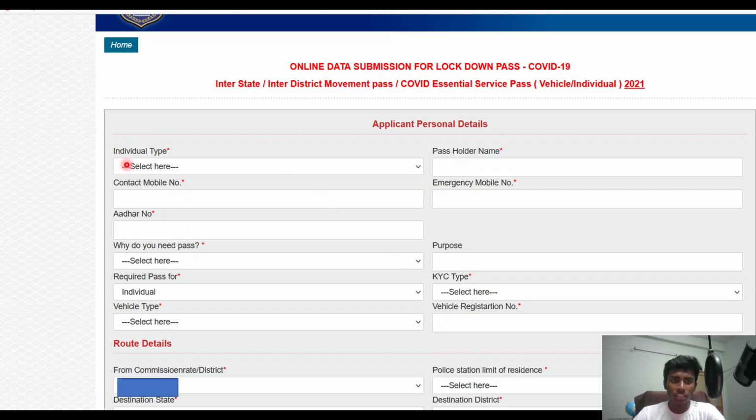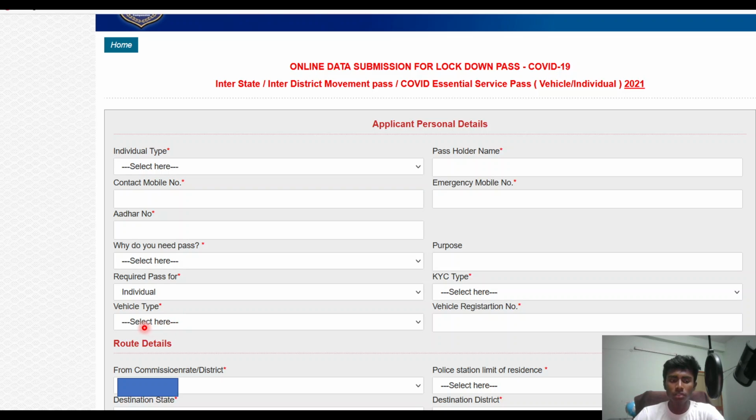Here you have to select the gender and the pass holder name, your contact number, your emergency number, your Aadhaar number, and the actual purpose you need the pass for, and whether the pass is required for an individual or a group of people.